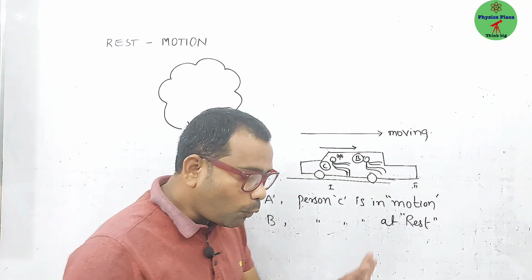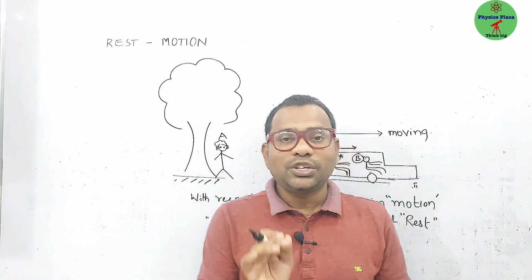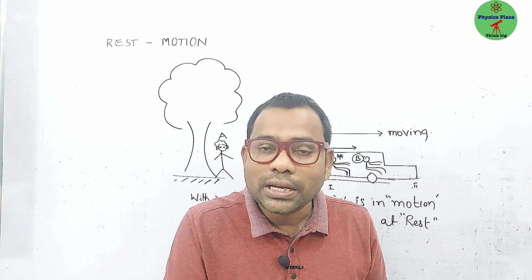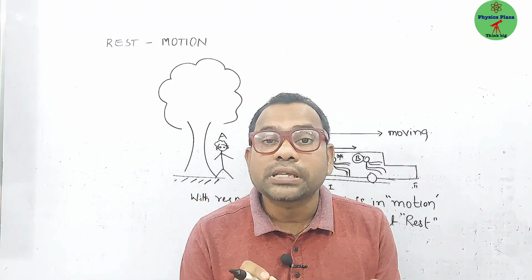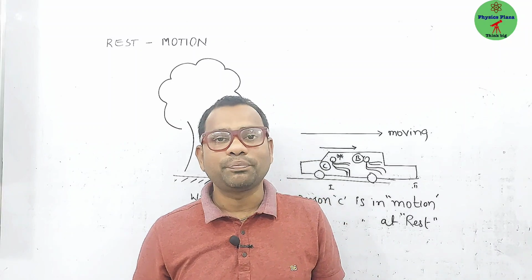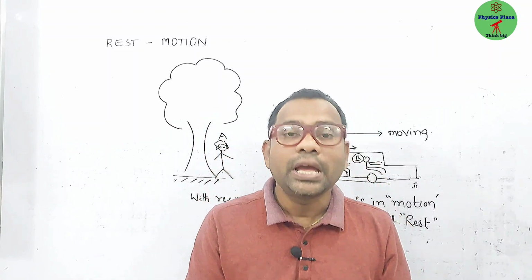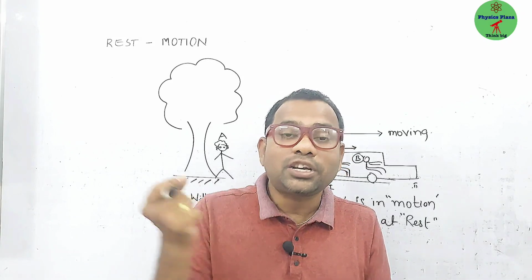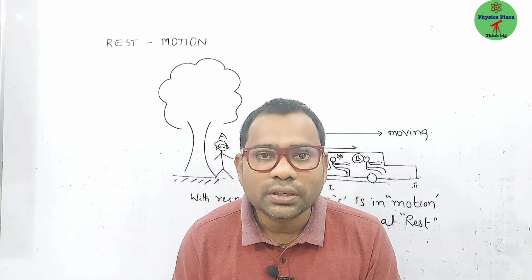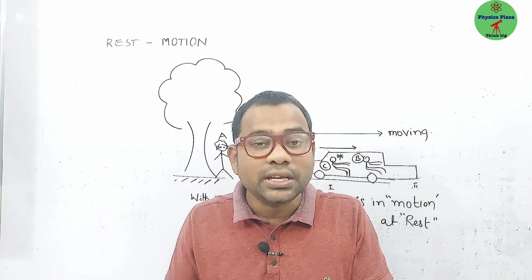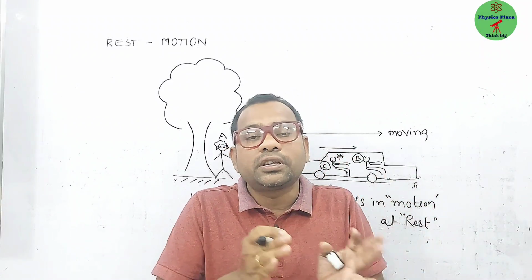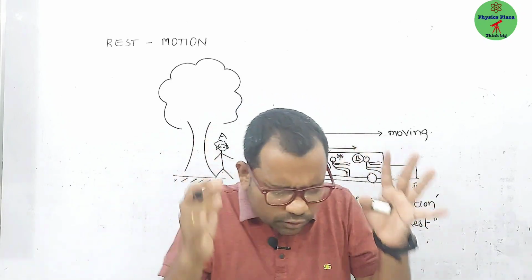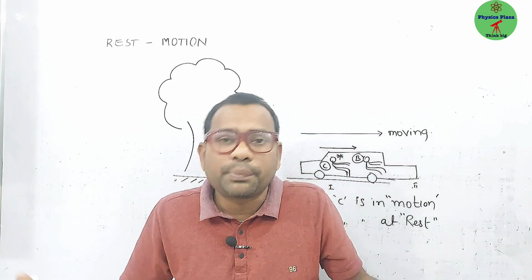So now let us conclude what is rest and what is motion. Children, a body is said to be at rest if it is not changing its position with respect to the surroundings. This is very important. If any object is not changing its position with respect to the surroundings, then it is said to be at rest. Then what is motion? If any object is changing its position with respect to the surroundings, then you can say that the body is in motion.